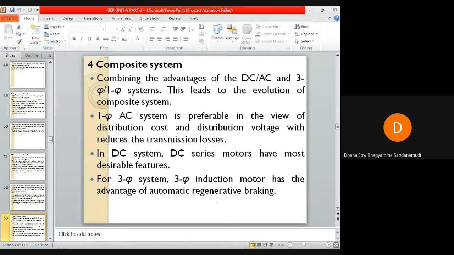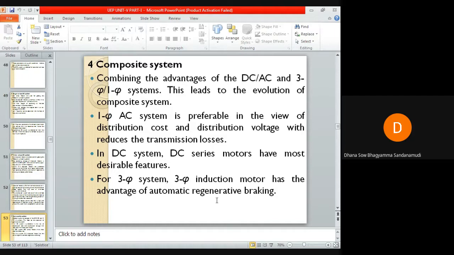Distribution voltage can be stepped up to high voltage with the use of step-up transformers. And whenever we are able to step up the voltage level, the transmission losses will be reduced. Why? Because when you step up the voltage, the cross-section of the conductor for transmission will be reduced. When the cross-section of the conductor is reduced, it means it is allowing low current at high voltages where we want to transmit the power. So when the cross-section of the conductor has reduced, definitely the transmission losses are reduced. So this is the advantage of using single phase AC system.